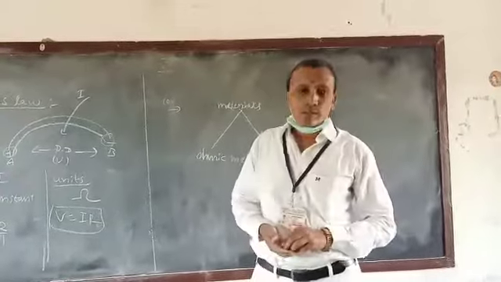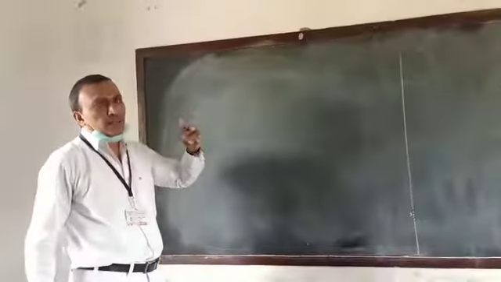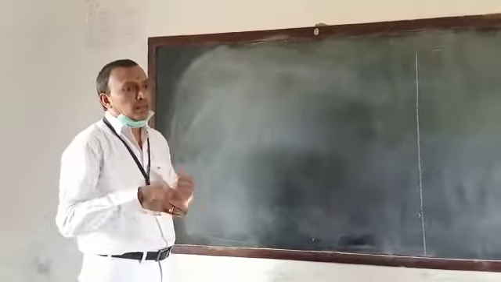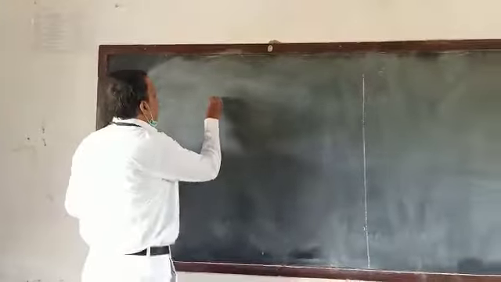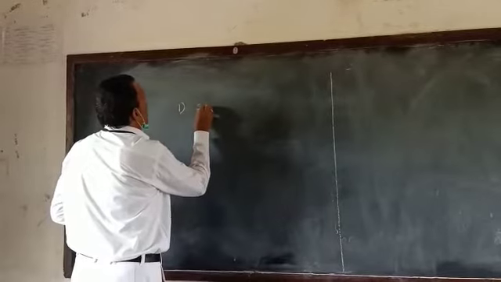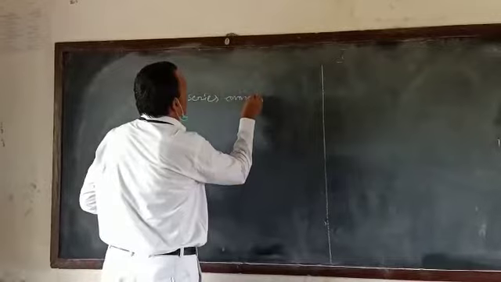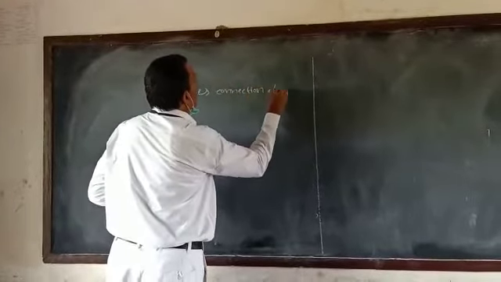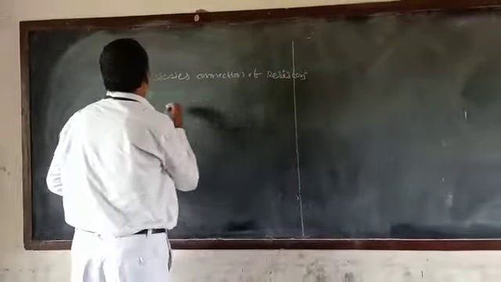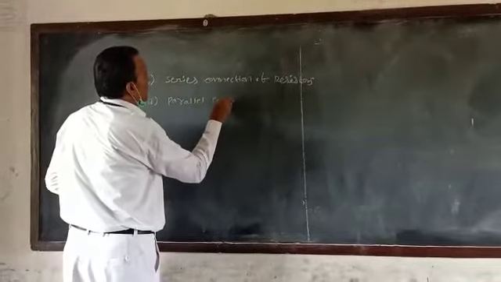Let us now discuss the next concept. The next topic is resistors combination. Means two systems joining each other. One is the series connection of the resistors, and the second is the parallel connection of resistors.